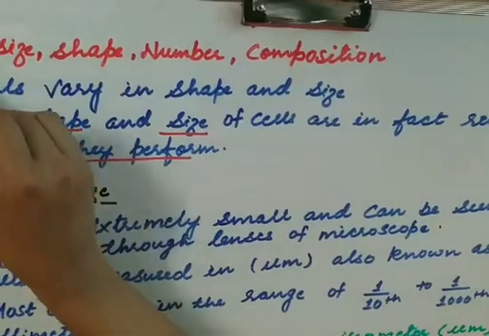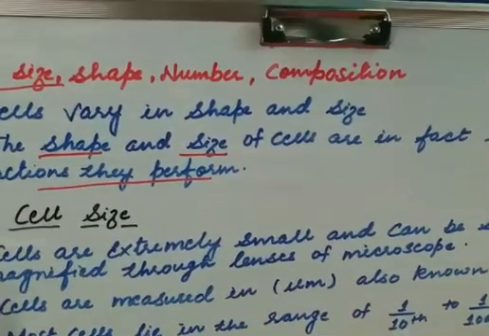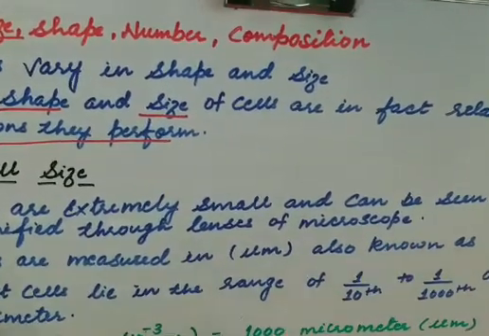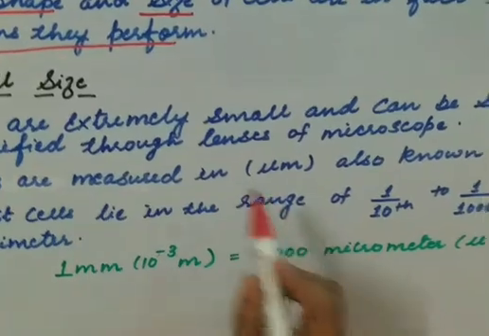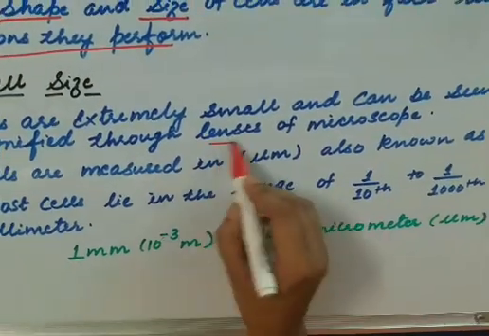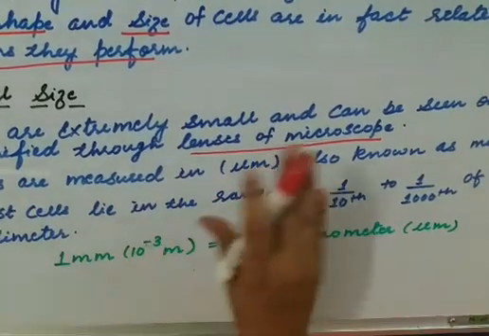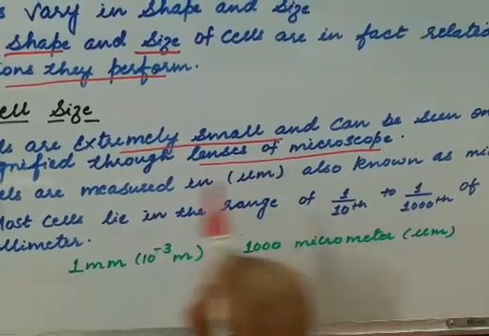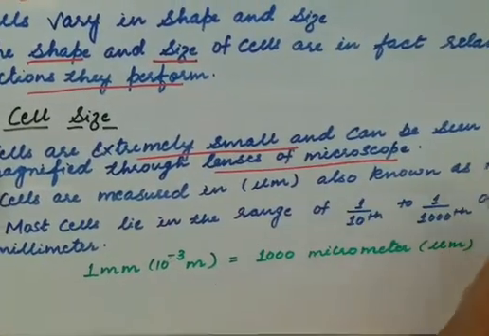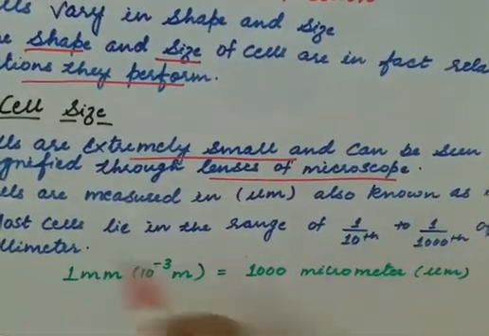So first, moving to the cell size. As we all know, cells are extremely small, so we cannot see them with the naked eye. If we want to see the cell, we have to look through the lens of a microscope. Without a microscope, a cell cannot be seen because it is extremely small and can be seen only when magnified through the lens of a microscope.